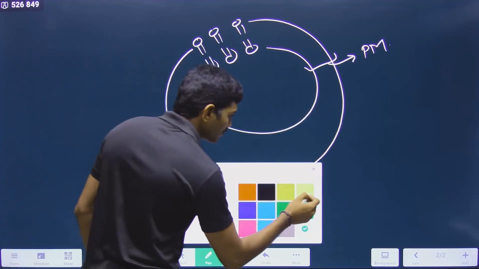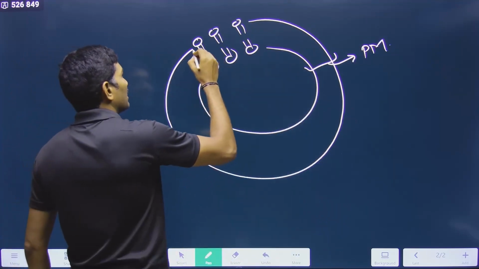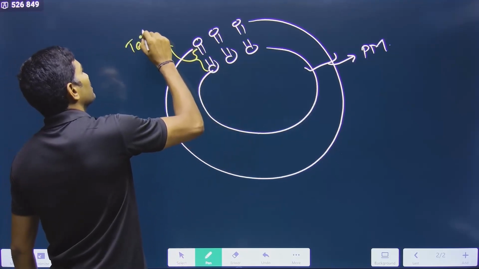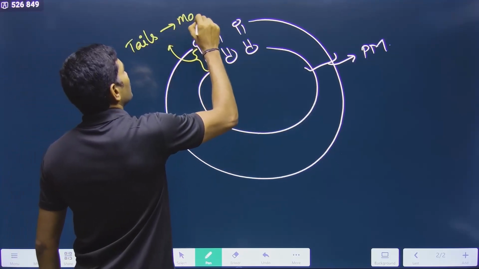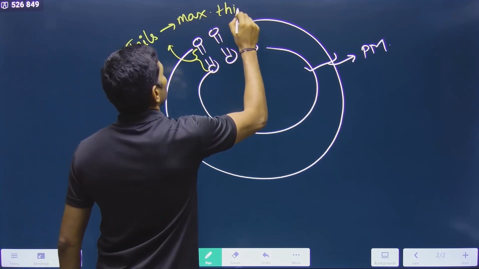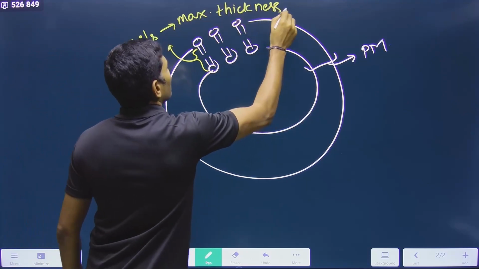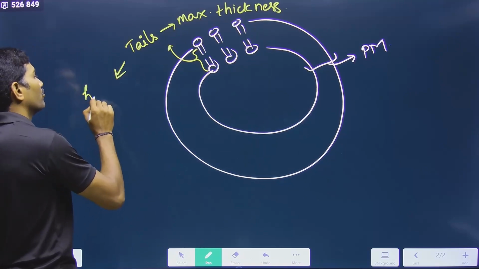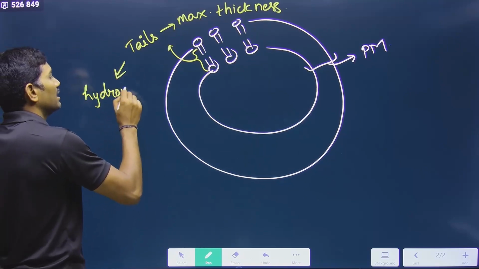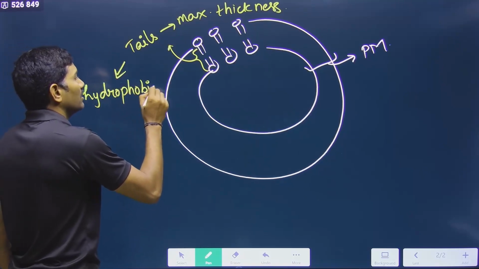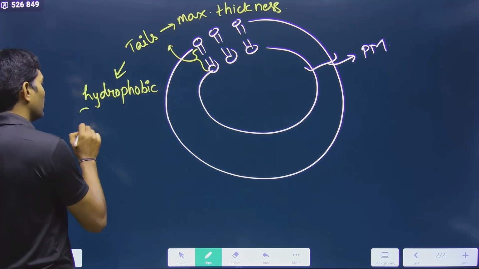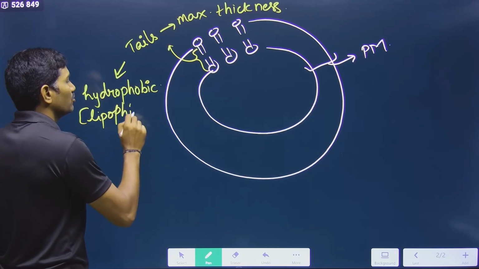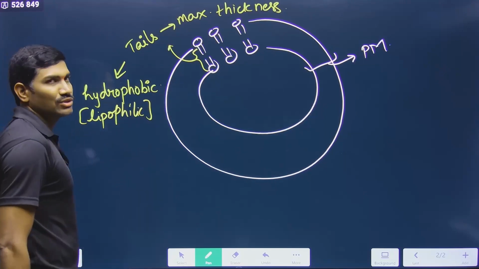Now in this phospholipid bilayer, the maximum thickness is by the tails. Tails will contribute the maximum thickness. Please remember this. Yes or no? And what is the nature of these tails? These tails are hydrophobic, that is lipophilic. This term you don't need to use here. Directly they are lipids, so you don't need to use it.